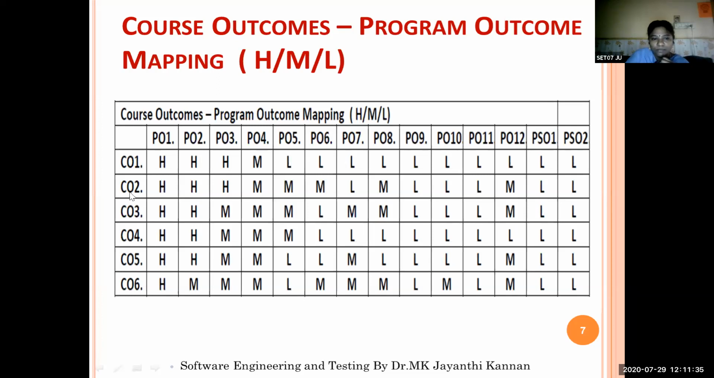The same way, the second course outcome is mapping with PO1, PO2, PO3 at the high level, and at the medium level with PO6, PO8 and PO12. And the same course outcome is mapping with the remaining PO9 and PO10 also at a limited level, medium, high, medium, and low level. So all our course outcomes are mapped with the program outcomes. The course outcomes are designed in such a way that they will meet your program outcomes.